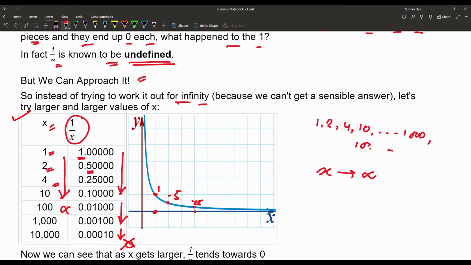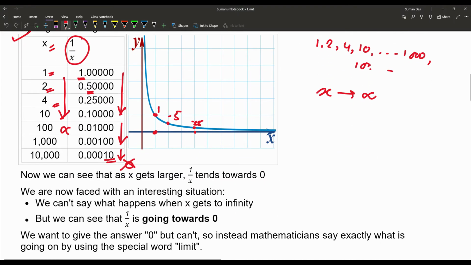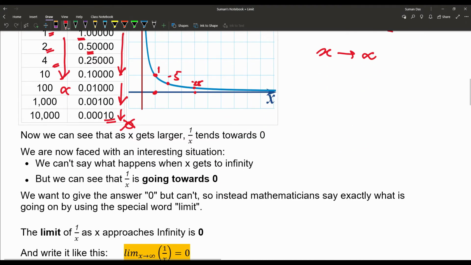Never. According to the graph, the function 1 by x keeps decreasing and decreasing, but never reaches the value 0. So as x gets larger, 1 by x tends towards 0.